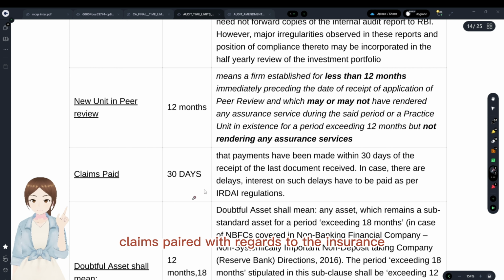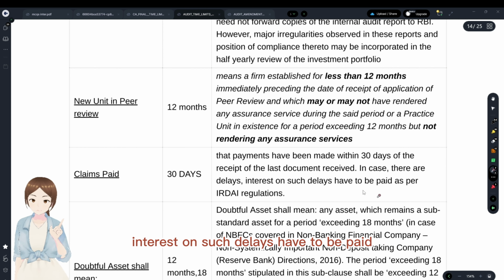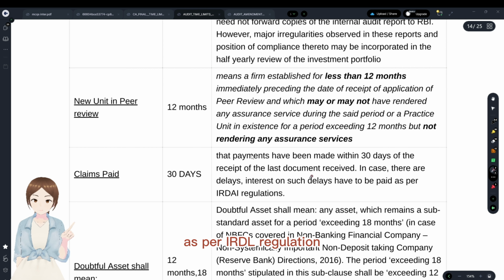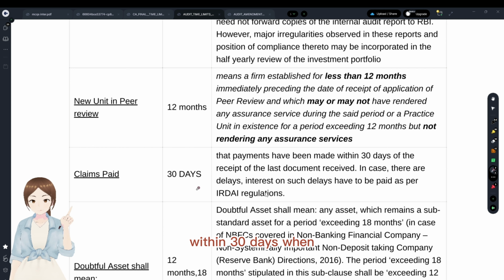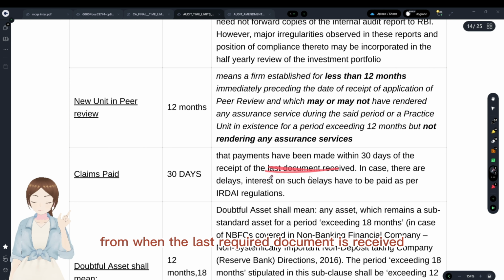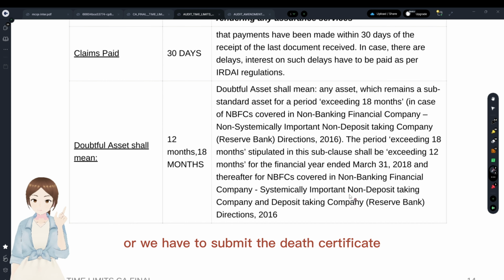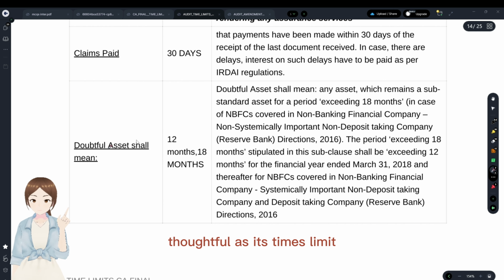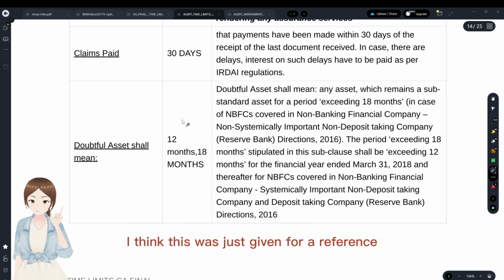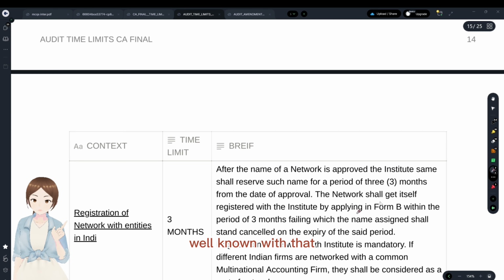Claims paid with regards to insurance: the payments have to be made within 30 days of the receipt of the last document. In case there are any delays, interest on such delays has to be paid as per IRDA regulation. You see, the insurance company has to pay the claims within 30 days from when the last required document is received. In case of death, we have to submit the death certificate and all these documents. After all documents are received, the insurance company has to pay within 30 days. Doubtful assets time limit: I think this was just given for reference, and I need not explain a lot more about it. You are well aware of that.